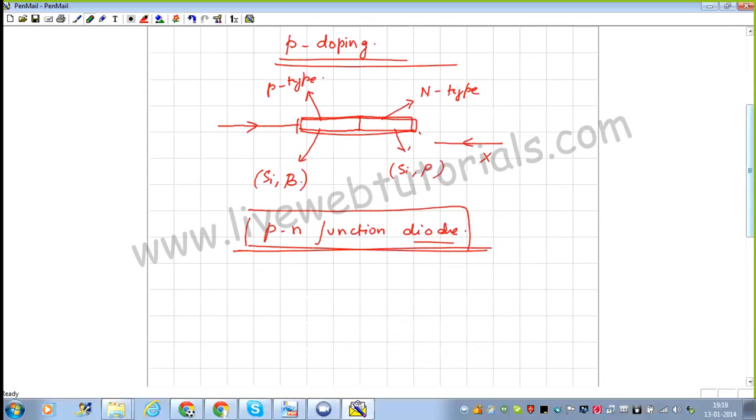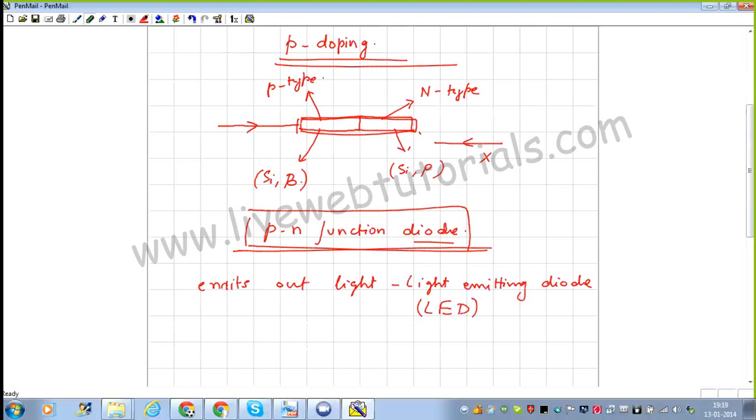And if this diode emits out light, then we call it a light emitting diode, which in simple language we call an LED.